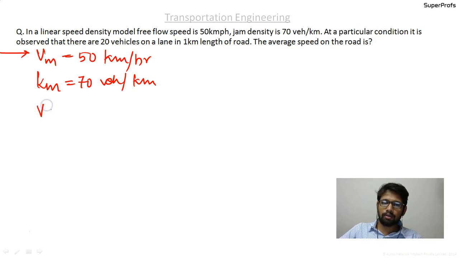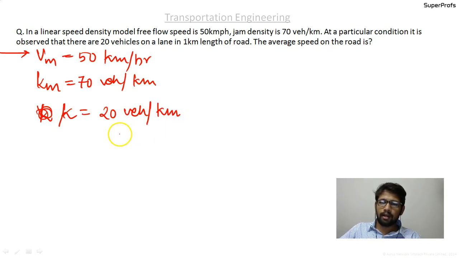So just a normal value of K is given, that is 20 vehicles per kilometer, and they are asking what the average speed V on the road is.